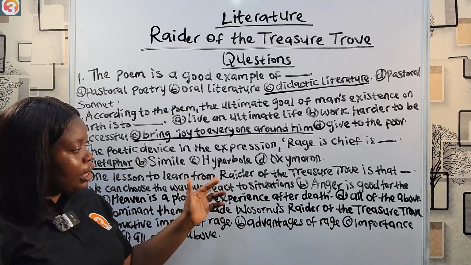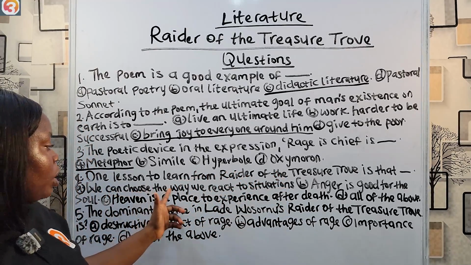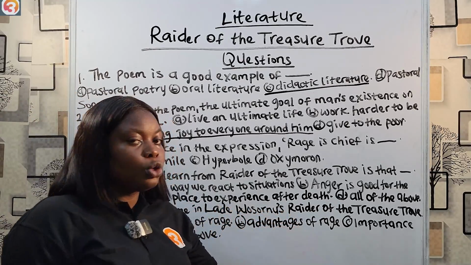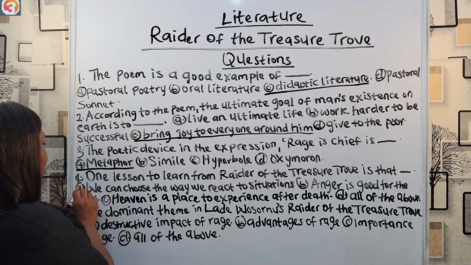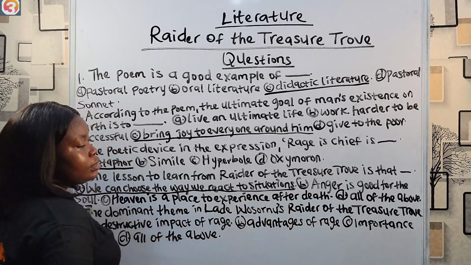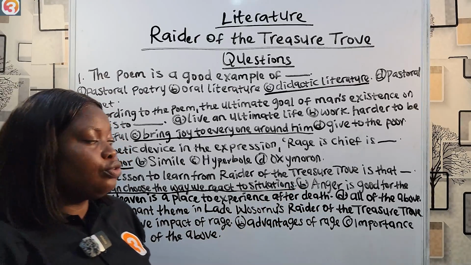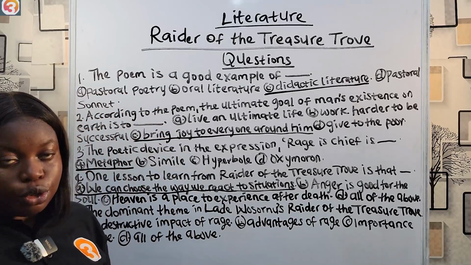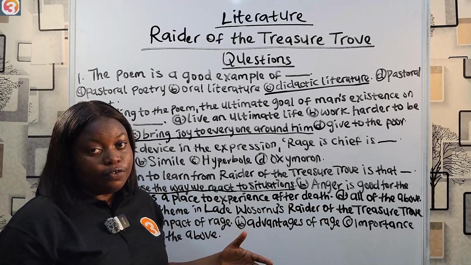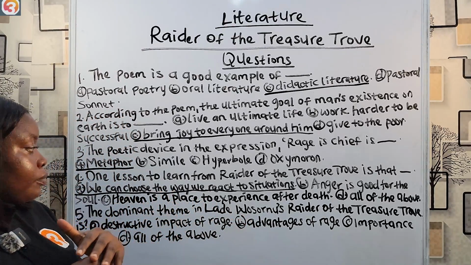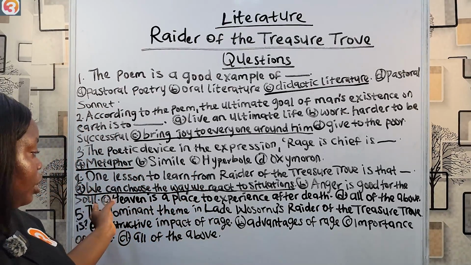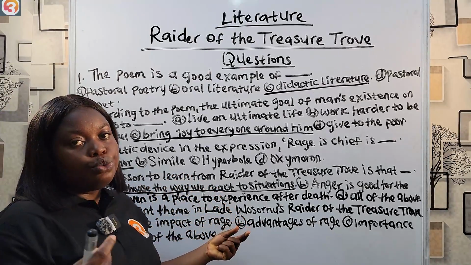One lesson to learn from the Radar of the Treasure Trove is that we can choose the way we react to situations. Anger is good for the soul. Heaven is a place to experience after death, all of the above. Our answer becomes A. We can choose the way we react to situations. Because if you check, first, the poem says we should always strive to fly flags of joy. So the poem thinks it's possible for you to be happy despite the situation you find yourself in. And then the poem also says we should watch our minds because as we think, so we feel. So the poem thinks it is really possible for you to choose the way you react.